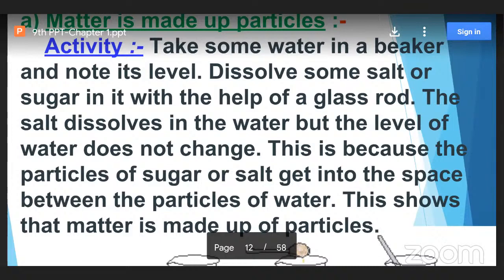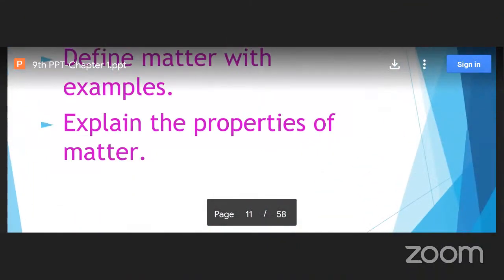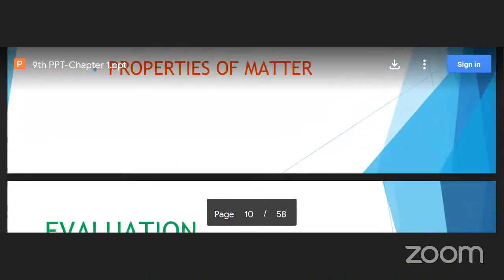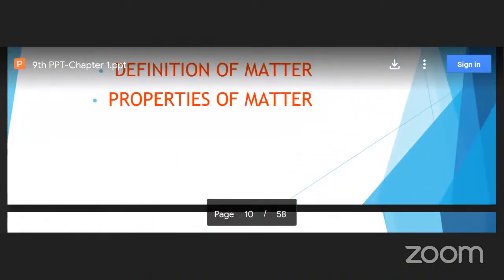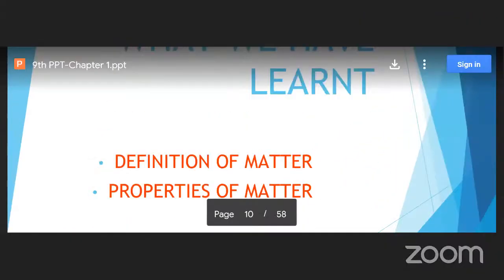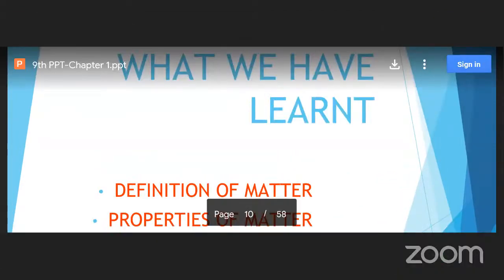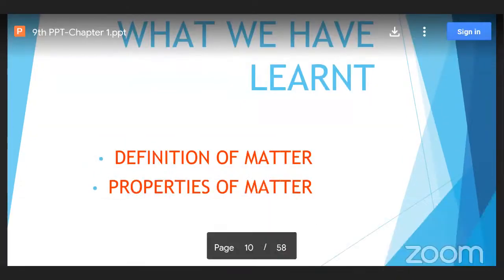What I would suggest is you try to maintain one separate notebook for physical science, and whatever topics are being taught regularly, just note down the points inside it. At the same time, daily we will give you some evaluation, some homework type. With that homework, you can write down in your notes whatever you have understood, and how far you are able to follow.